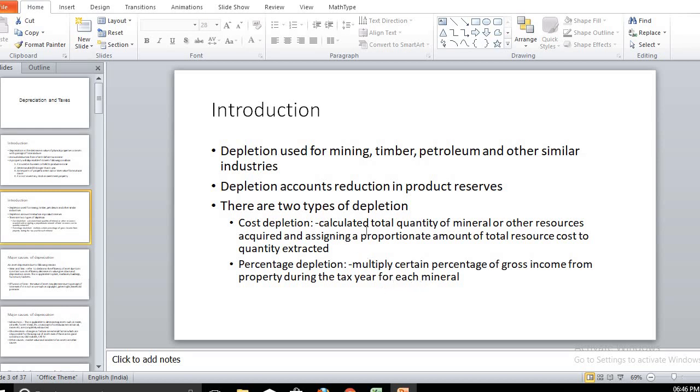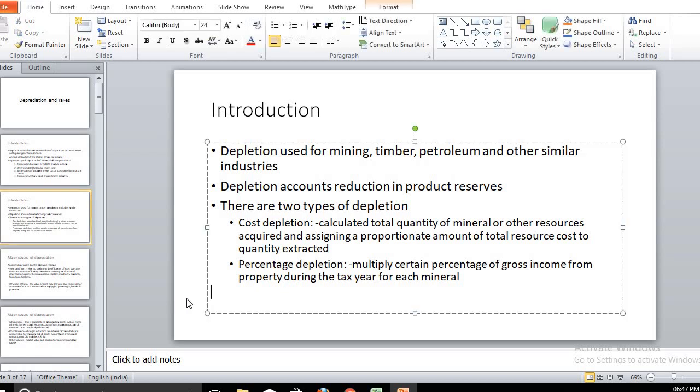So the cost here is considered as a proportionate amount of the total resources cost that we extracted, and here we consider it in terms of a percentage of the total gross income from that property. So depletion we consider either in terms of cost or in terms of percentage.